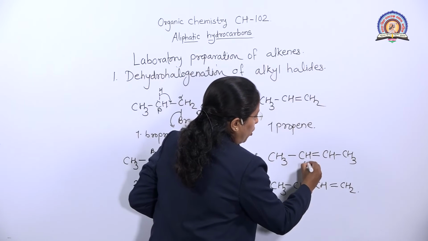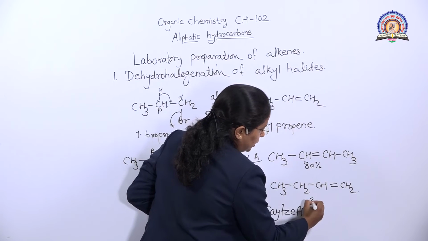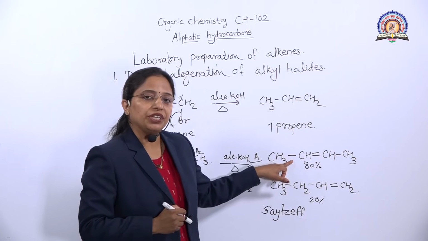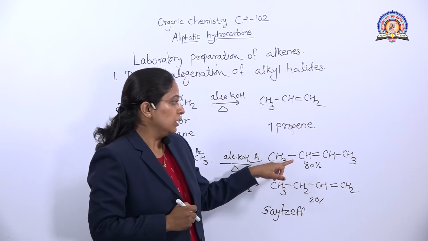That's why this one forms 80% while the other forms 20%. So according to the Saytzeff rule, more substituted alkenes form as the major product.